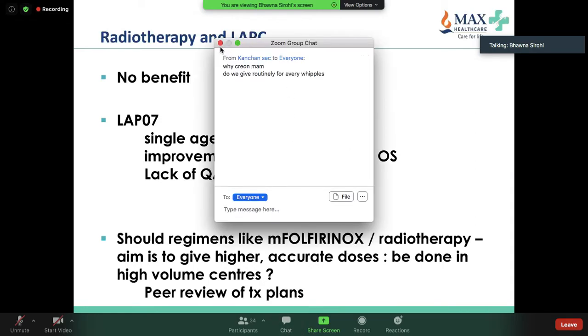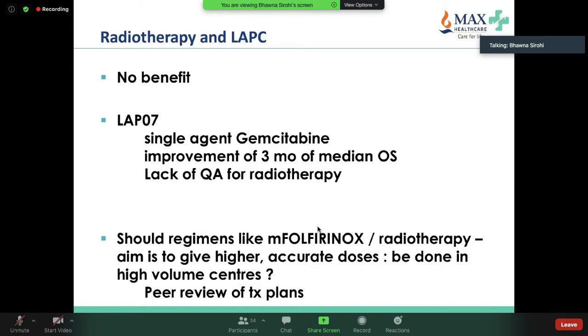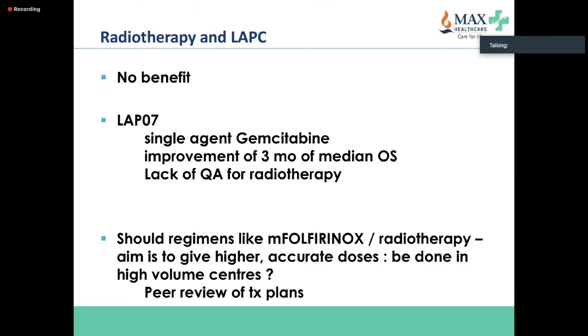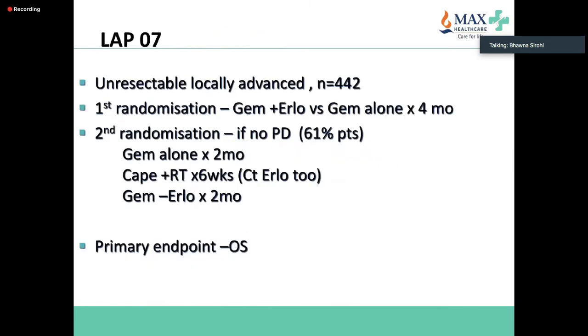Just a study, there's a SCALOP trial as well, which again showed that capecitabine is probably better than gemcitabine. Then you had this LAP07 study, which actually made us think whether we should give neoadjuvant radiotherapy to patients, because the trial was negative. And we know that adjuvant radiotherapy trials have been negative as well. So there was quite a lot of skepticism about considering radiotherapy. So this was unresectable locally advanced patients.